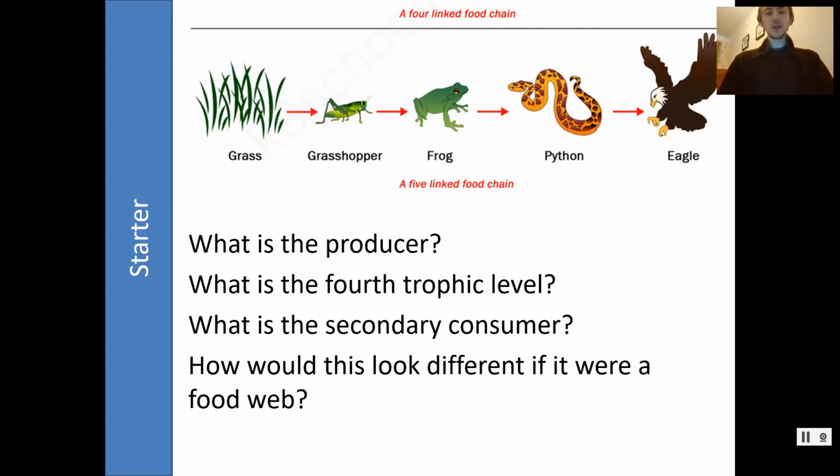I'd like you to have a look at that food chain, answer those 4 questions. The first 3 should be single words, the 4th one's a little bit more difficult. But it's not more difficult, it's a little bit more words. I'm assuming everybody will have no difficulty there at all. We'll get that written down. Pause me for a minute or so.